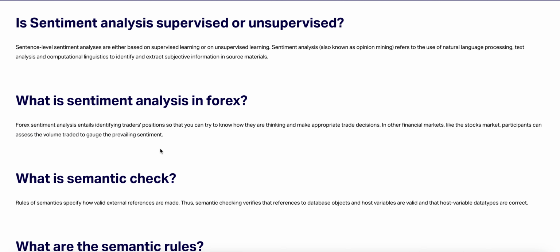Let's talk about whether sentiment analysis is supervised or unsupervised. Sentiment level sentiment analysis is either based on supervised learning or unsupervised learning. Sentiment analysis, also known as opinion mining, refers to the use of natural language processing, text analysis, and computational linguistics to identify and extract subjective information in source material.